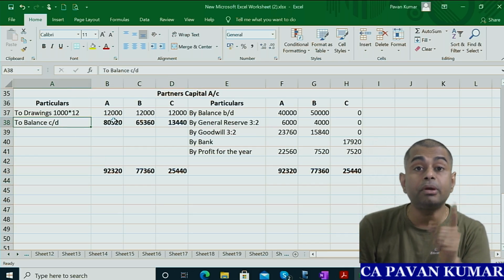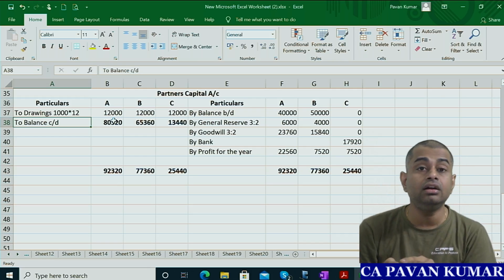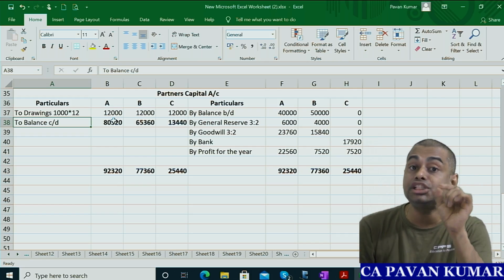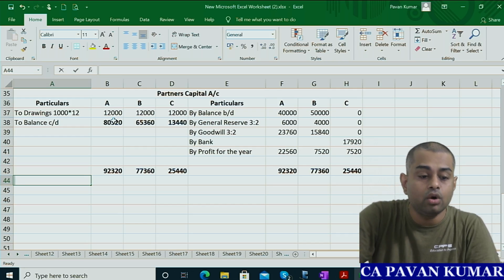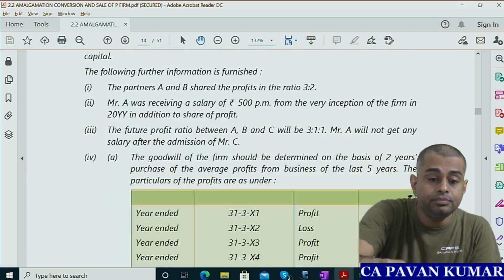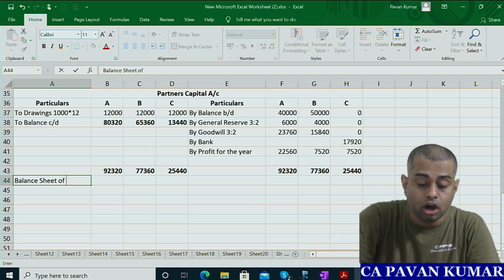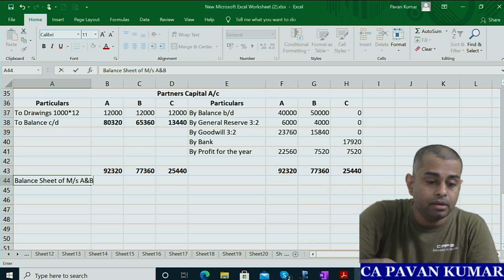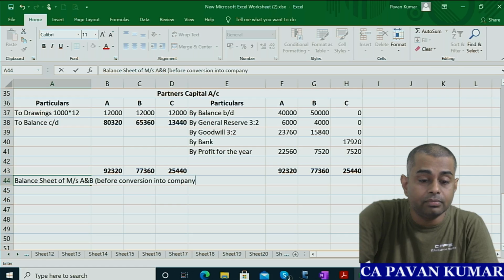Okay. We need to prepare one rough balance sheet with goodwill, partners capitals and everything to calculate cash balance. It is one indirect adjustment in the question. Cash balance is not given. Okay. Balance sheet of, what is the name of the firm? Firm name is Messrs A and B. Balance sheet of Messrs A and B. Okay. Before conversion into company as on 31/3/2016.